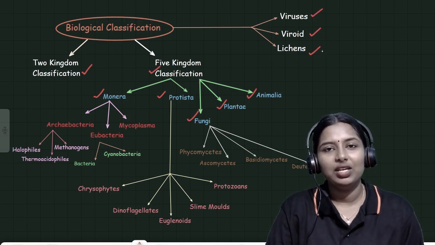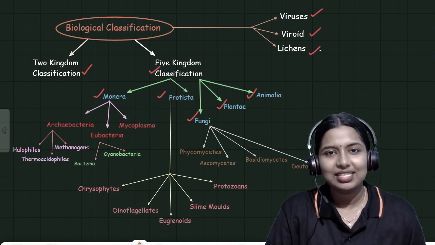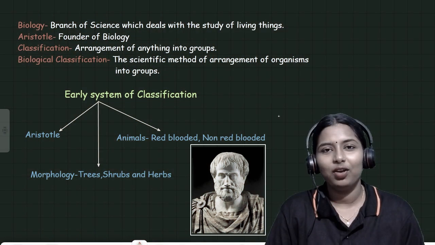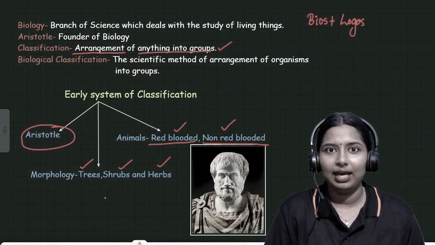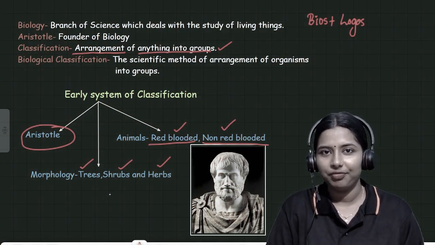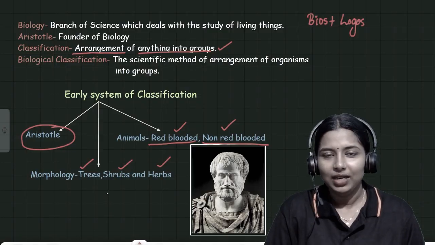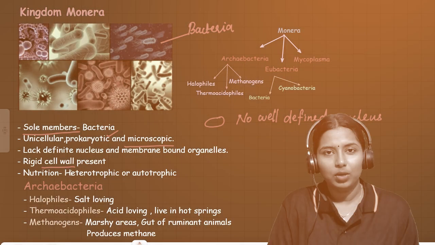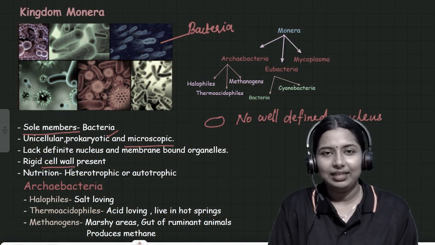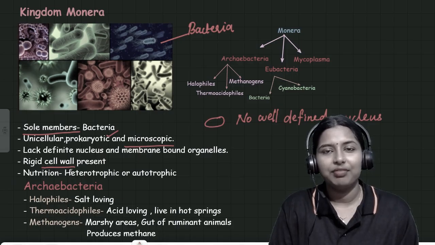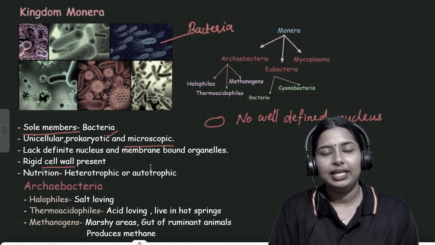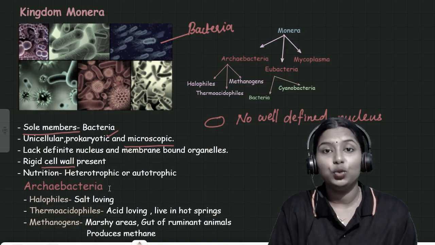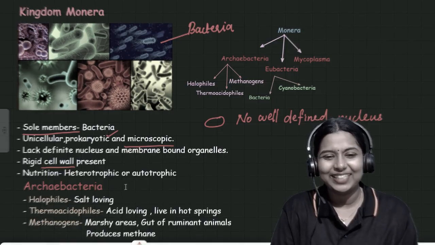Okay, so we will discuss all these things in the single session. See, biology is a science which deals with the living. That is Aristotle. He is also known as the founder of biology. Okay, this classification. What is the difference? Yes, plant cell contains cell wall and animal cell doesn't have any cell wall. But in the case of bacteria, it also contains a cell wall. Okay, and the nutrition, the mode of eating.